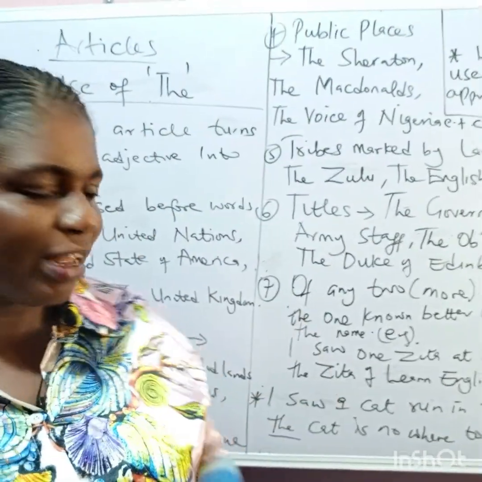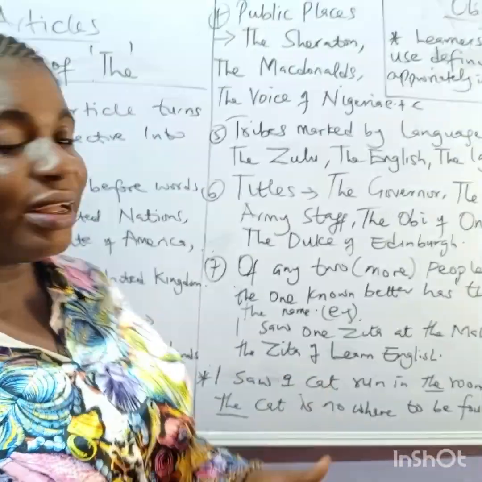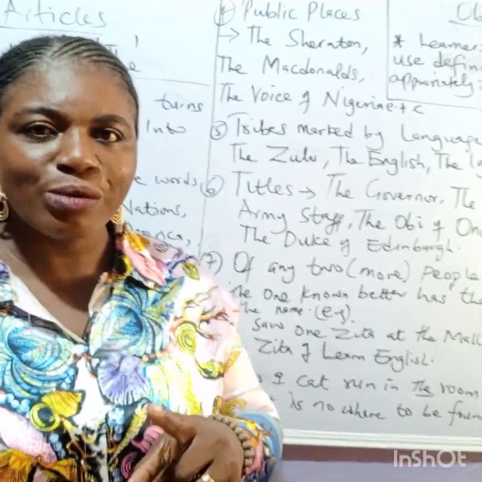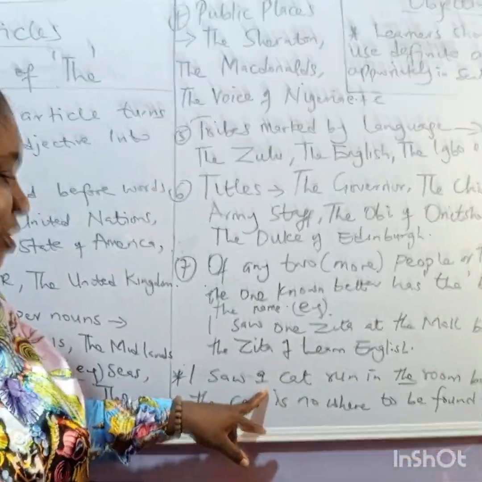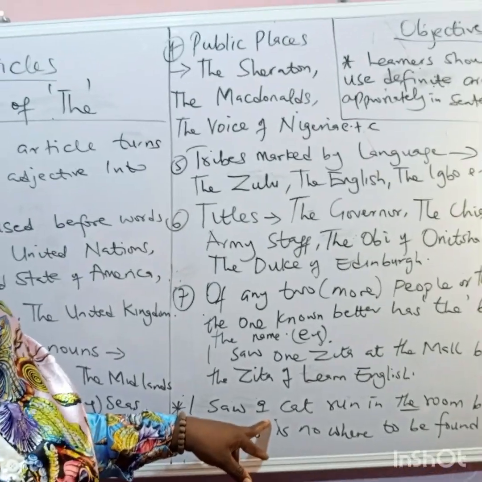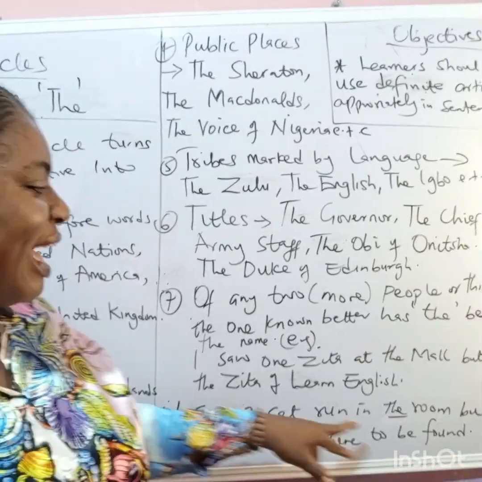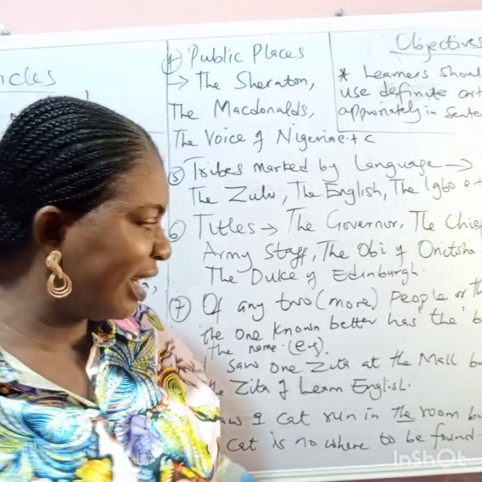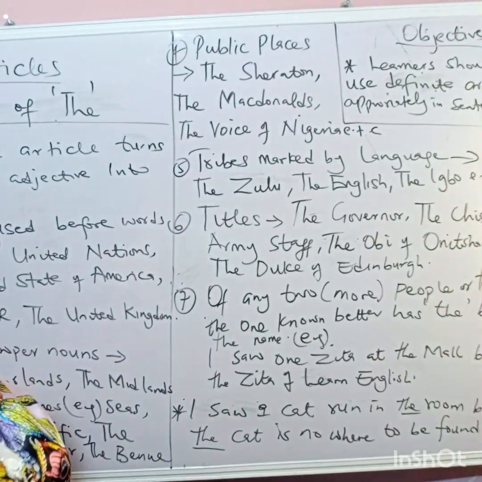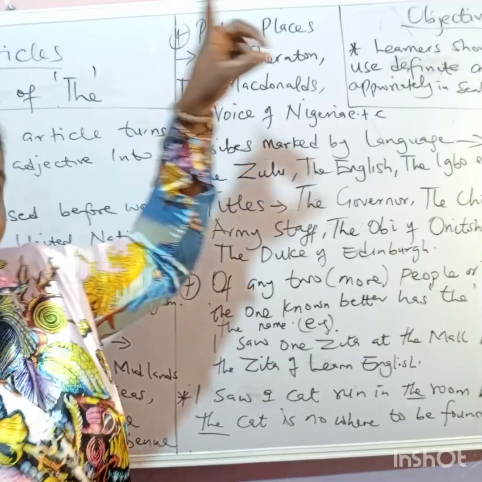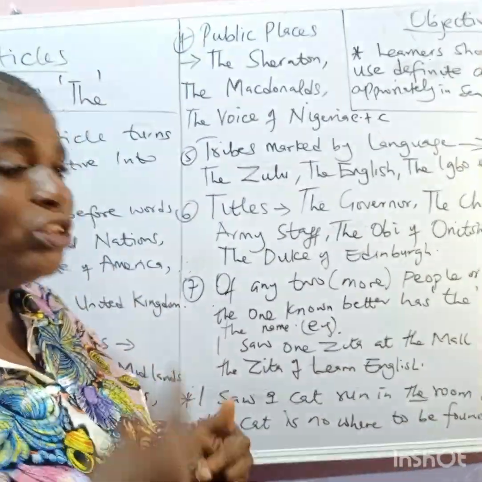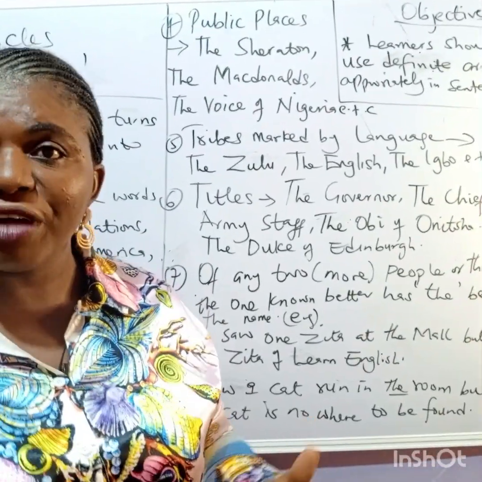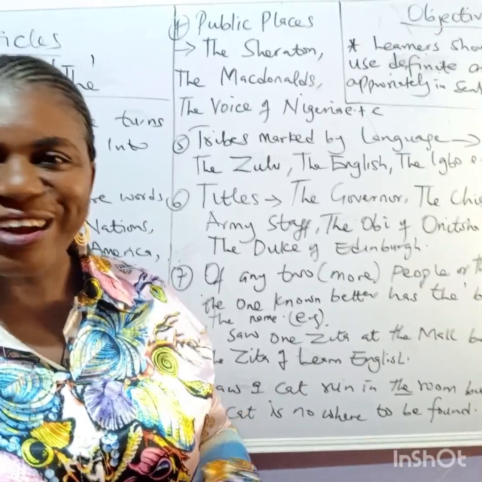Okay, now let's look at an example in a sentence. I saw a cat run into the room, but the cat is nowhere to be found. Okay, why did I use a in the first instance? Because that cat is a random cat, probably a cat I don't know before, and the room is a room I already know, so I have to put the there. And then, but the cat is nowhere to be found. You can see that the cat here is the first cat I mentioned earlier. So when you mention something, the next time you're mentioning it, please use the definite article, the, and no longer a.